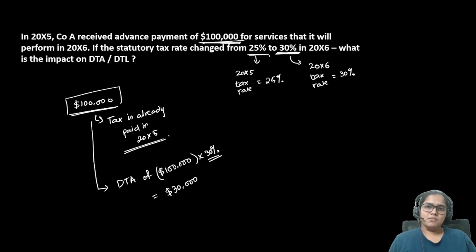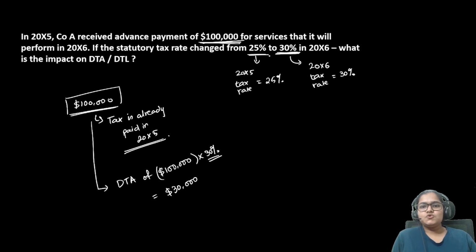So always remember, we always use the tax rate of the year in which the reversal is expected. The reversal will happen in future. Most of the times we don't know this rate. How will I know what the future tax rate is 5 years from now? I won't know. So I use the existing tax rate as the best estimate of the future tax rate.